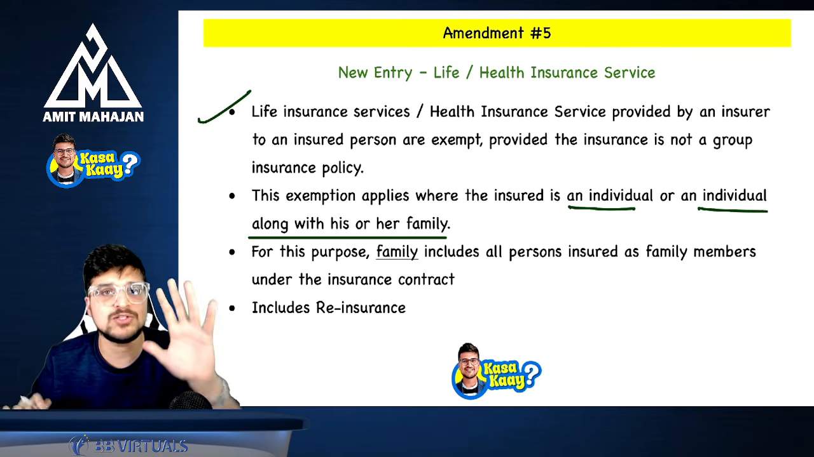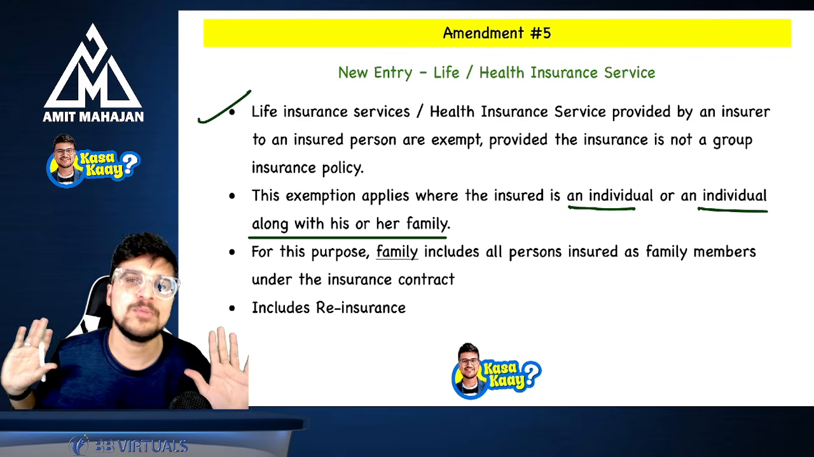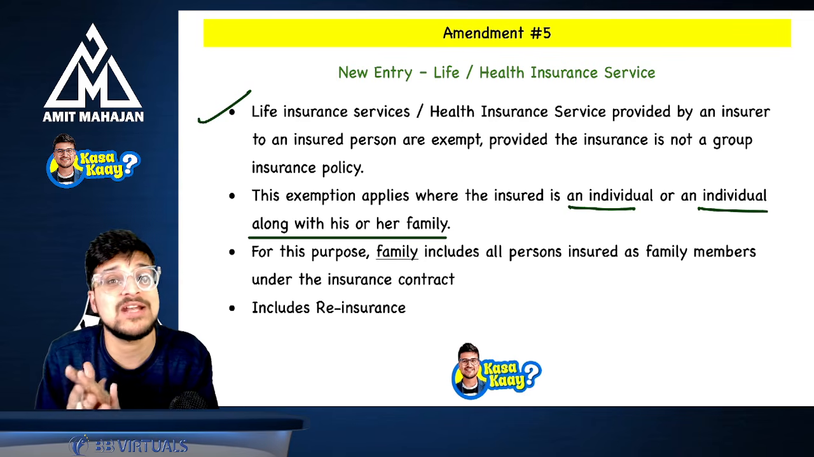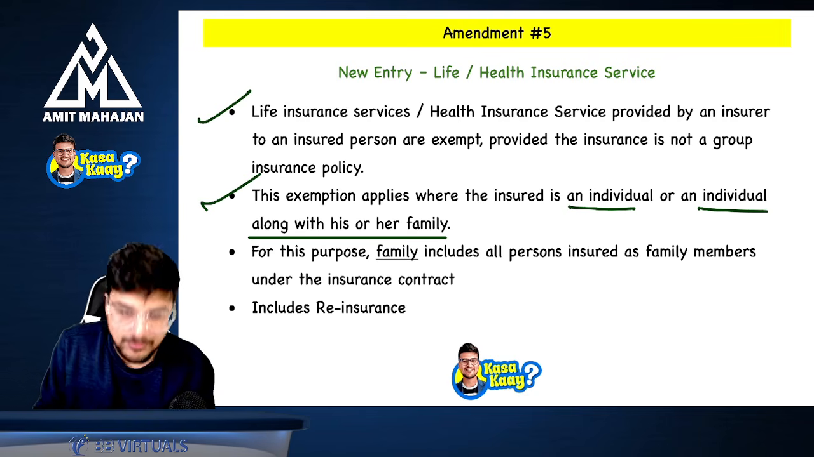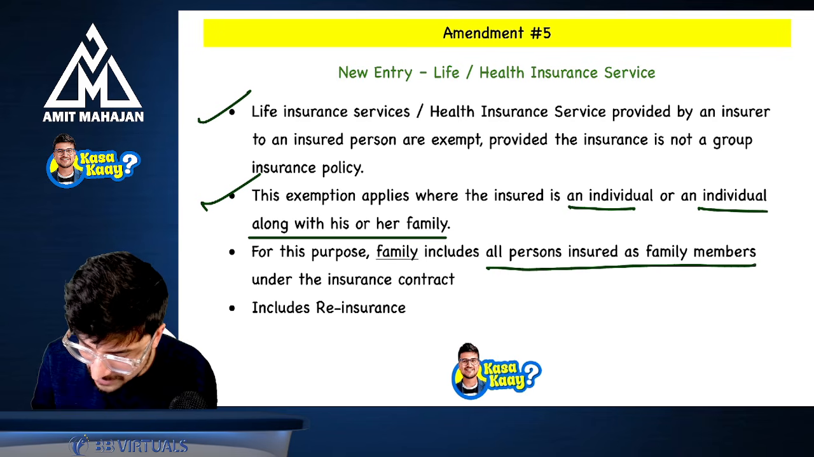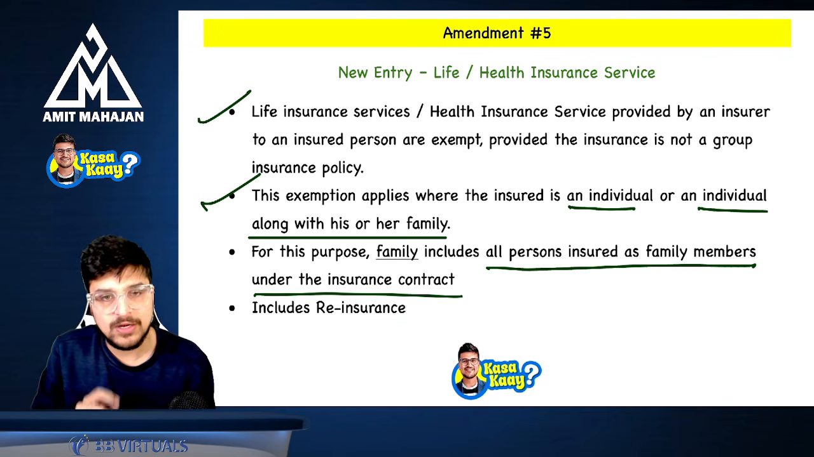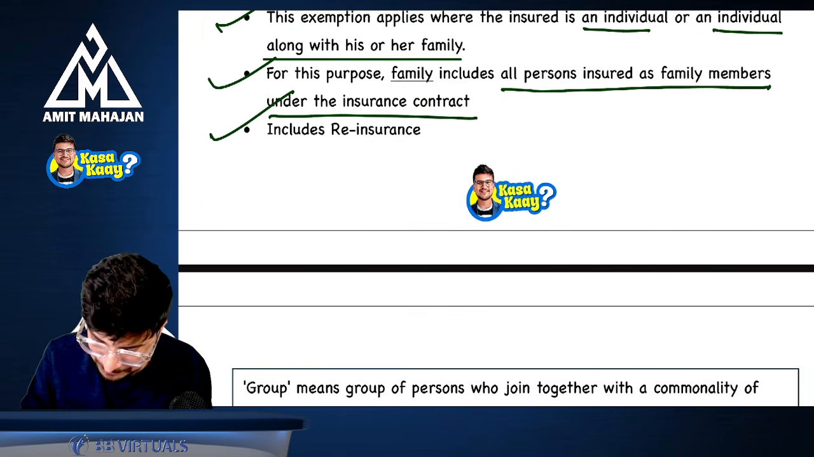So if you're taking this insurance policy for yourself or for your family, it is going to be exempt. That family will not be considered as a group. Understood? So this is your second point. Now, for this purpose, family includes all the persons insured as family members under the insurance contract. And this includes reinsurance as well.